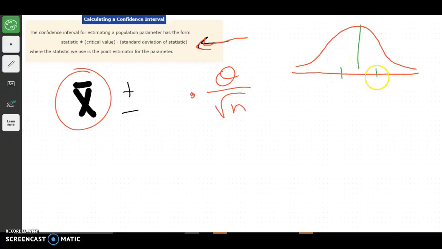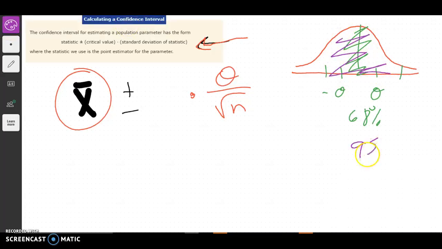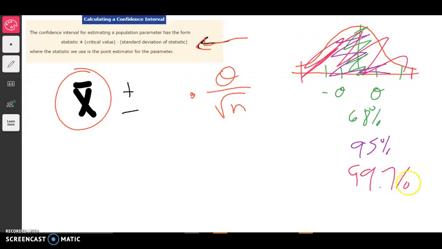Between one standard deviation is 68% of the data. Between 2 standard deviations is about 95% of the data. And between 3 standard deviations, out here at the very far extremes, that's 99.7% of the data. So that's where we get the critical values from.